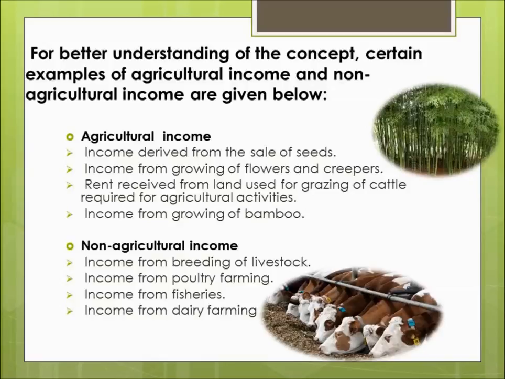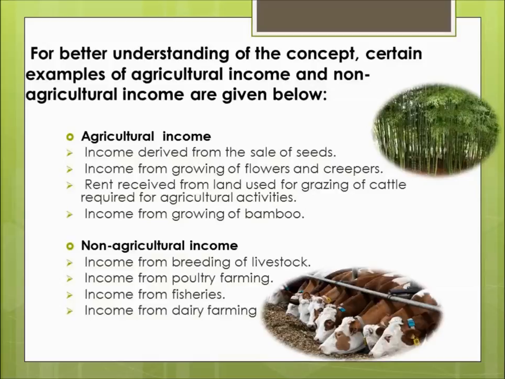So I have given some part of land to someone for grazing of cattle, and that cattle in turn are required for agricultural activities. The rent which I am receiving from the land will be my agricultural income. Number 4, income from growing of bamboo. If I am earning any income by growing of bamboo, it is an agricultural activity and thus is an exempt income.